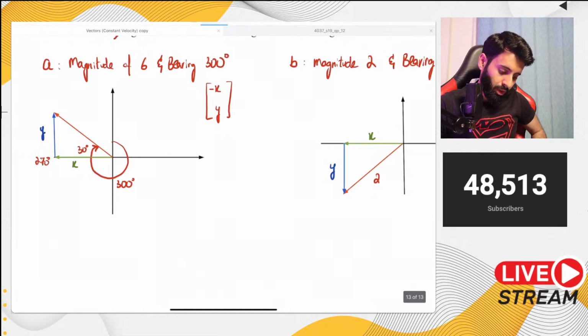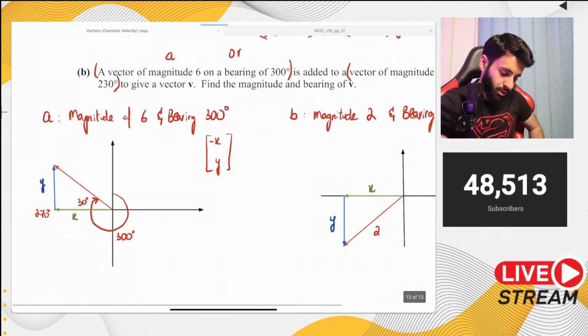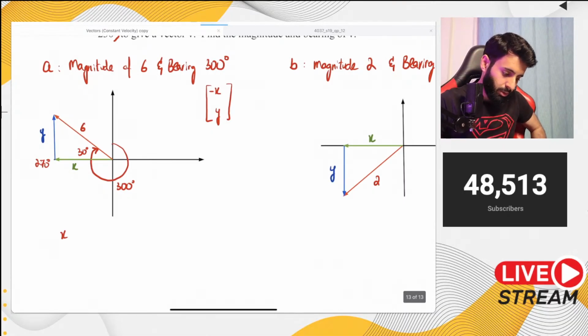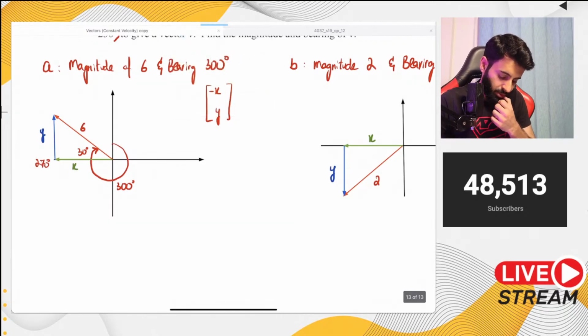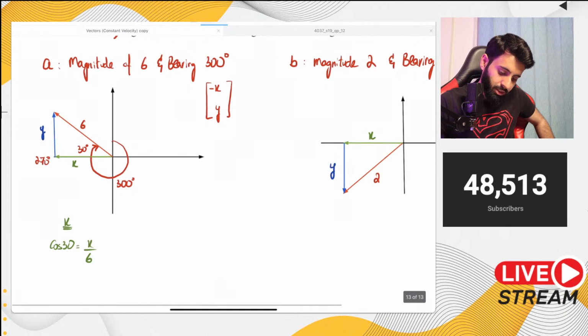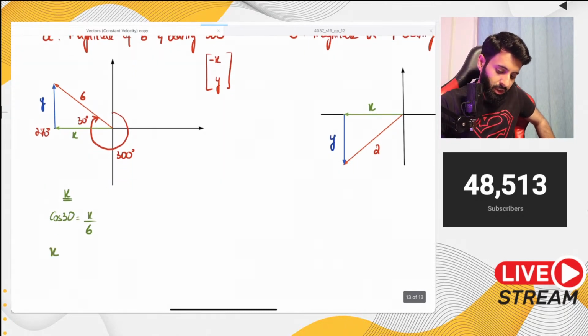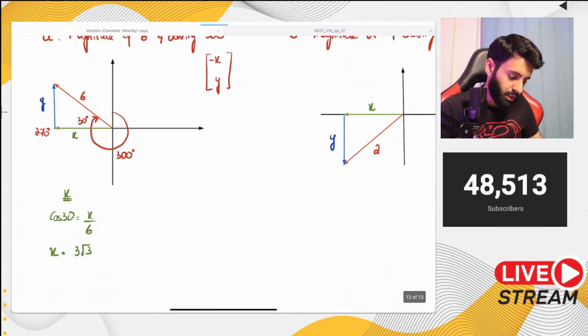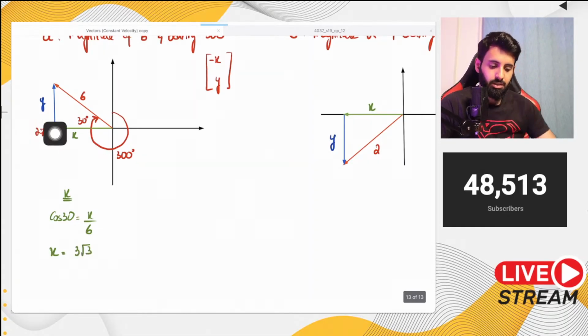Now let's break this down into x and y. What is the hypotenuse? The hypotenuse is 6, so that's 6 right here. Let's find out the x component. For the x component, like I said, we will use adjacent, because the x component is adjacent, so we will use cos. So cos 30 equals adjacent over hypotenuse. Now let's cross multiply. This also I would prefer to keep in this form. So cos 30, close the bracket, into 6. So we're looking at 3 under root 3. Like I said, remember that this is supposed to be minus because it's going towards the left.